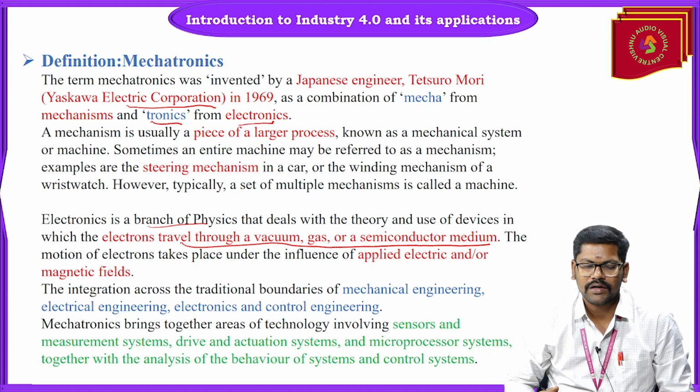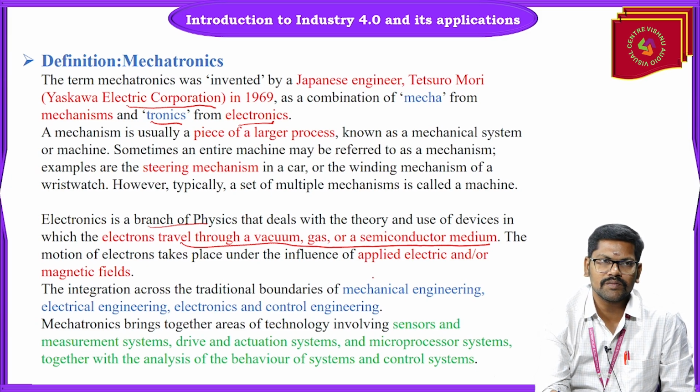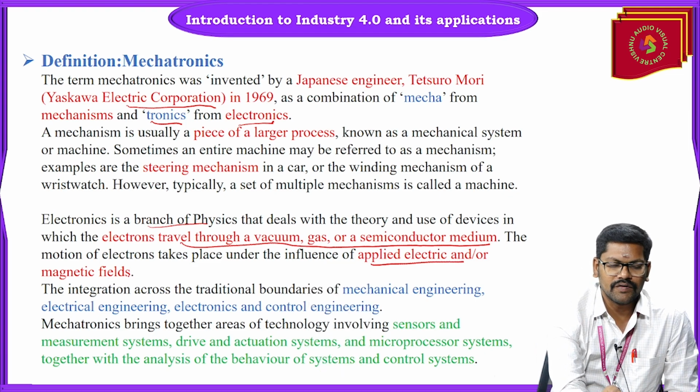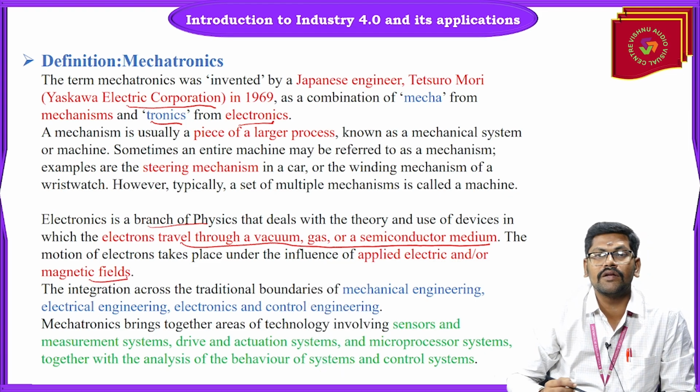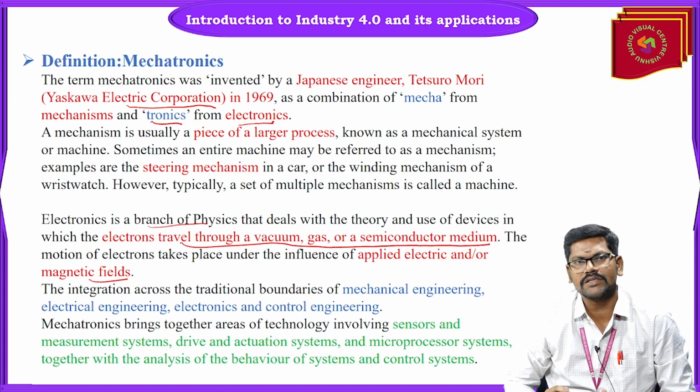The motion of electrons takes place under the influence of an applied electric or magnetic field. In some cases we use an electric field directly, in some cases magnetic fields, and in some cases a combination of both electric and magnetic fields applied together. This movement of electrons takes place inside the electronic components.